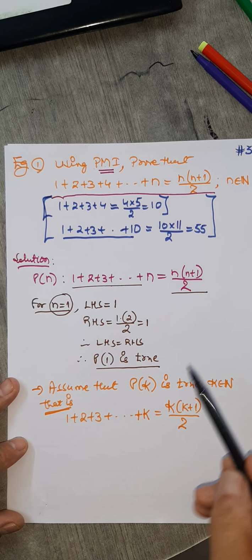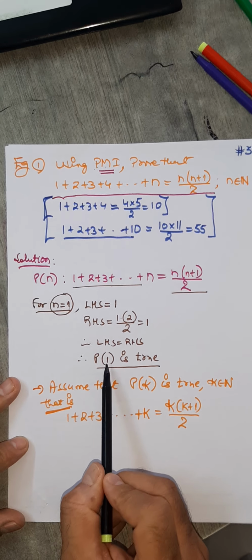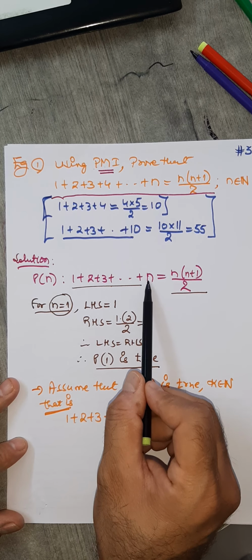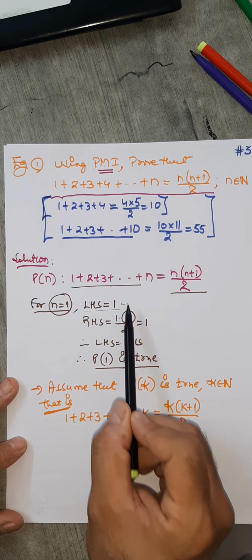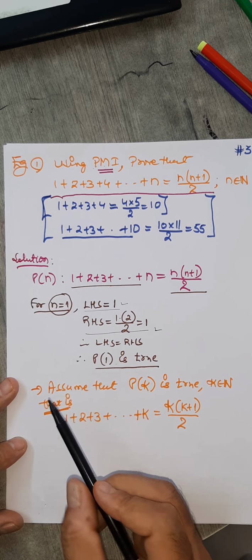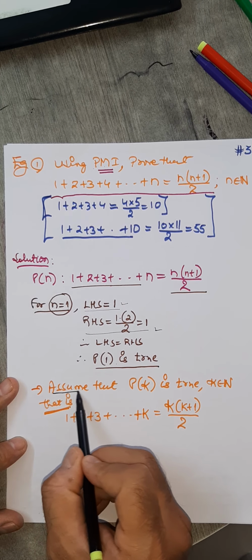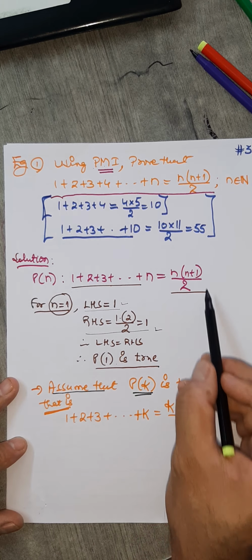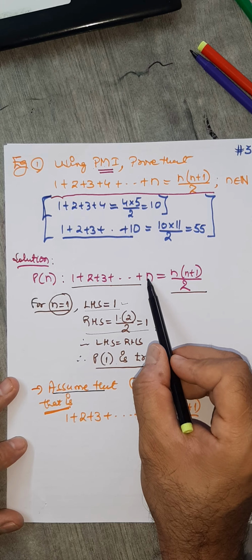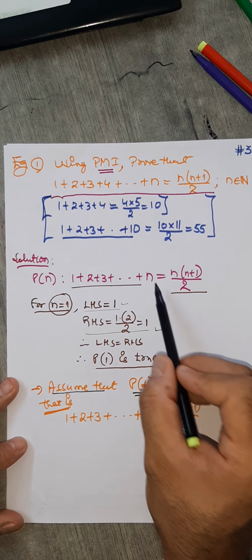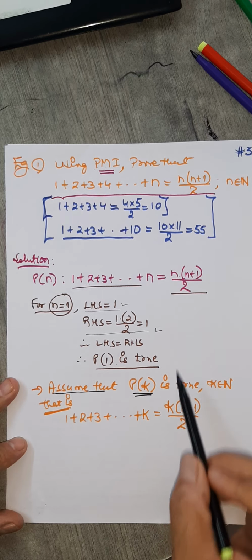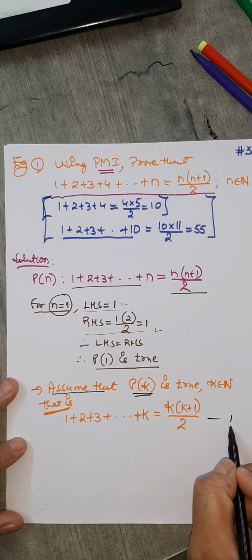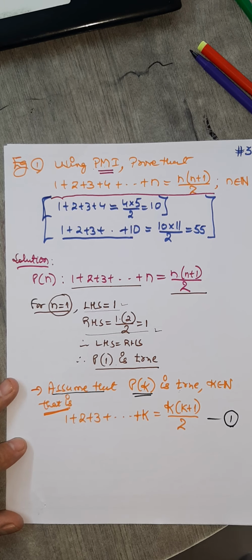I did nothing. See, what's the meaning of P of 1 is true? In place of n equals 1, if I put in the statement, then I'm getting LHS equals RHS. Now here, what is the assumption? Assume that P of k is true. What is the meaning of this? In this formula, instead of n, you put k. Wherever you find n, just place k. So here k, here k, here k, plus 1 by 2. We call this as 1. This is our assumption. Always we call this as 1.